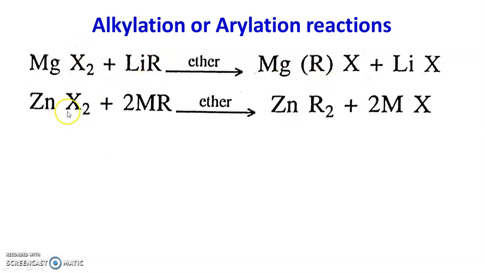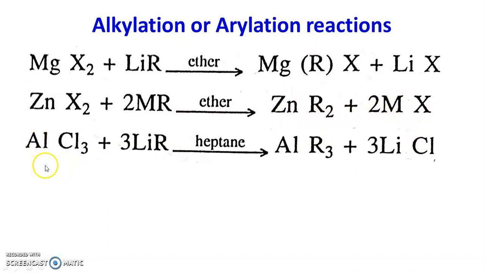Another example, when zinc halide is treated with organometallic compound MR, then the alkyl group of the organometallic compound replaces the halogen atom and there is a formation of R2Zn, dialkyl zinc, an organometallic compound, plus MX. Similarly, when aluminium chloride is treated with alkyl lithium, the alkyl group replaces the halogen atoms and there is a formation of trialkyl aluminium, a new organometallic compound.